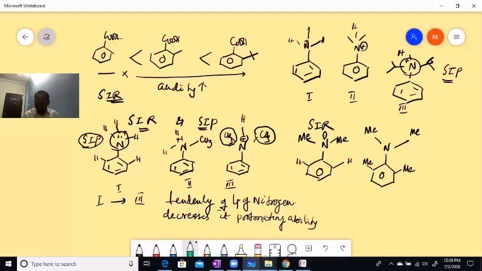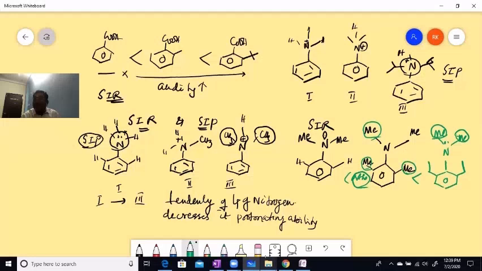Children, observe this carefully: this is a clear difference between SIP and SIR. The first case is called SIP. Whenever you increase the size of the group at the ortho position, these groups on nitrogen are kept constant.